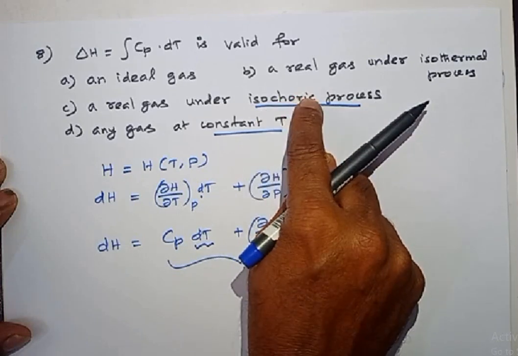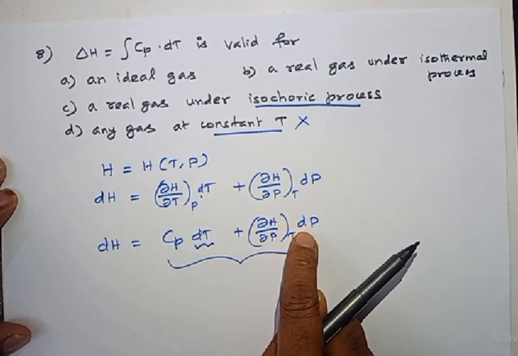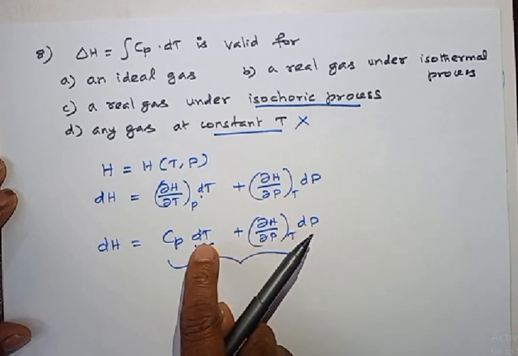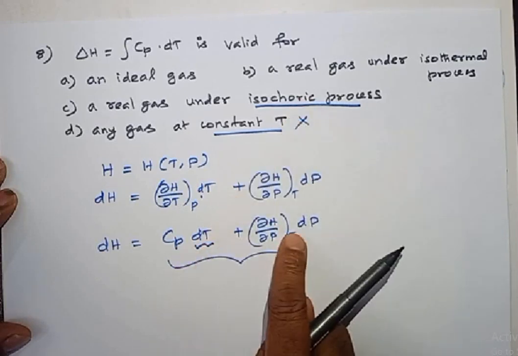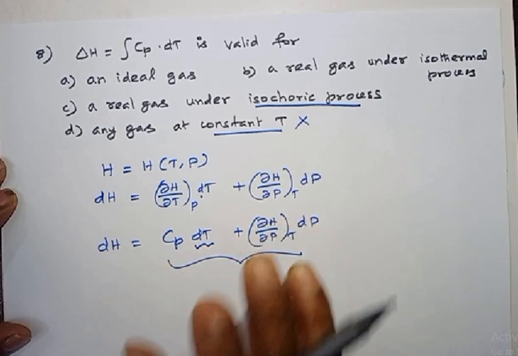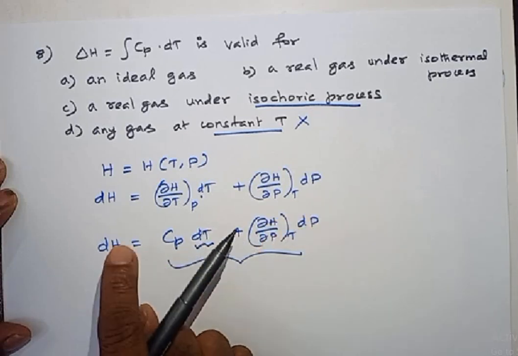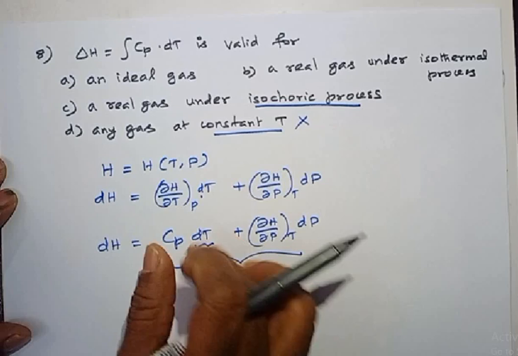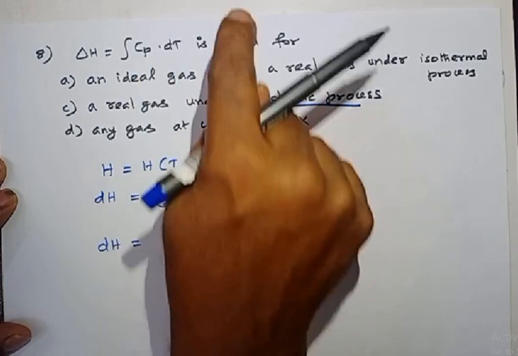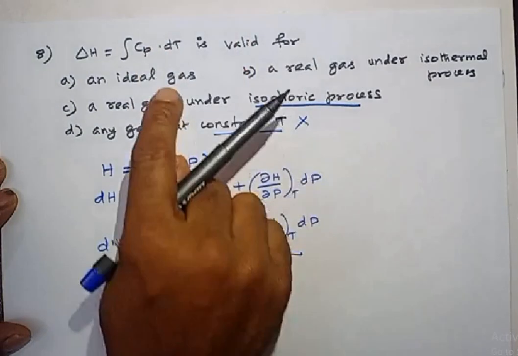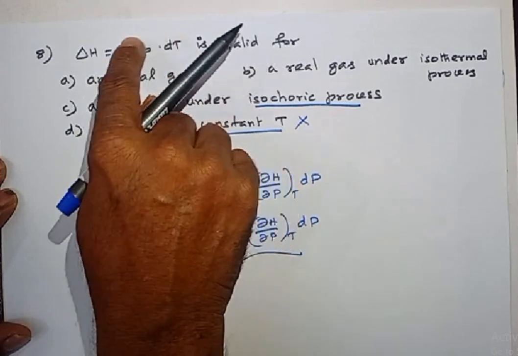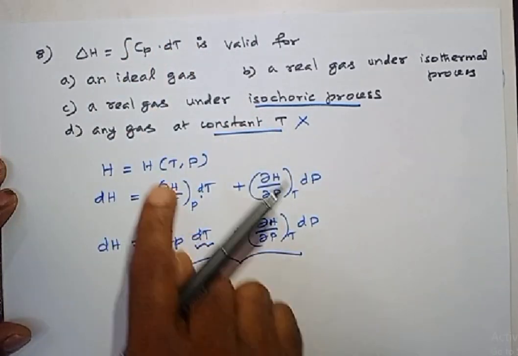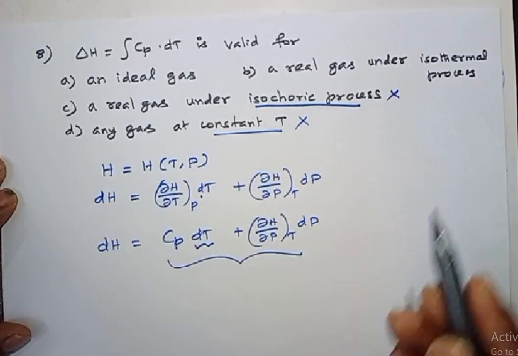Isochoric means volume constant, but I have pressure here. So if volume is constant, both terms should appear in dH, but according to this question, only this term should be there. Therefore, option C is also wrong.